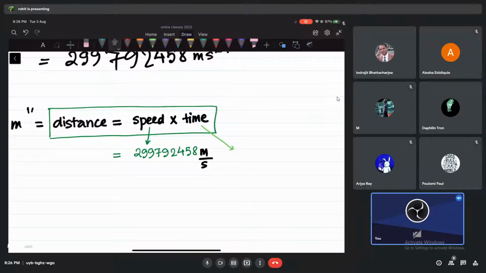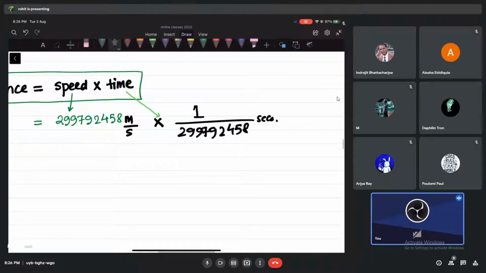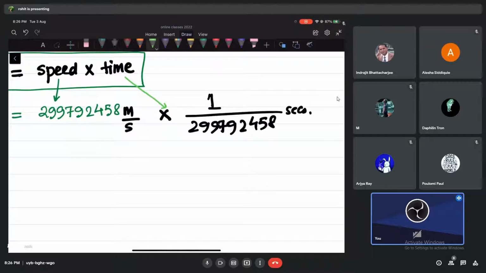Guys, please check, I think you will get me now. I'm multiplying by time. Now look at the time that I'm taking: 1 over 299,792,458 seconds. Now you tell me, only looking at this part, if I'm multiplying the speed with this time, what am I calculating? Am I calculating speed, time, or distance? Distance.